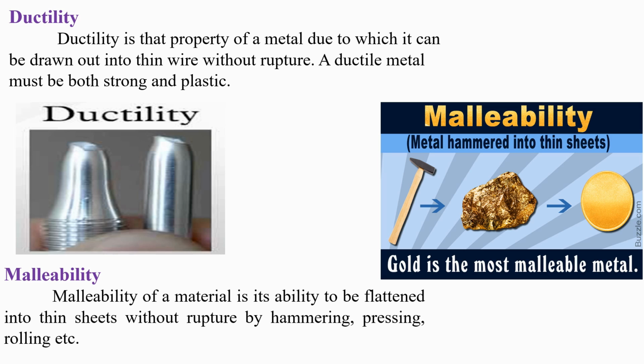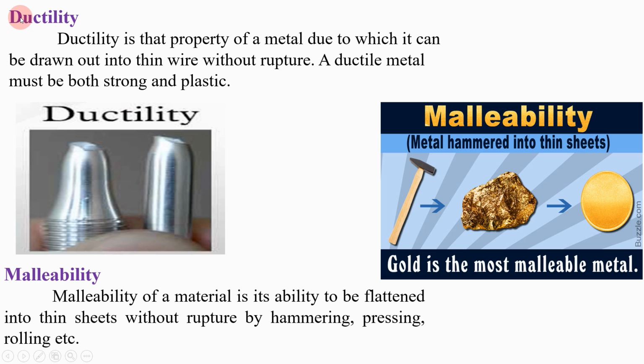Ductility refers to the tensile load, and malleability refers to the compressive load. Now see how they refer to tensile and compressive load.